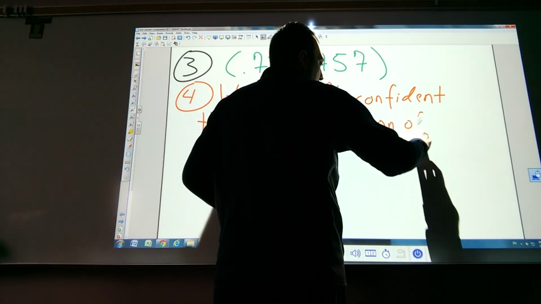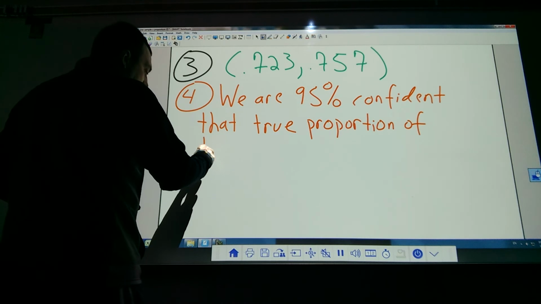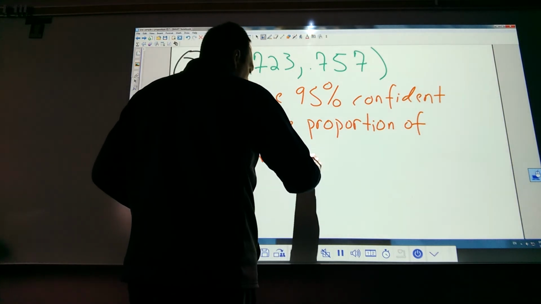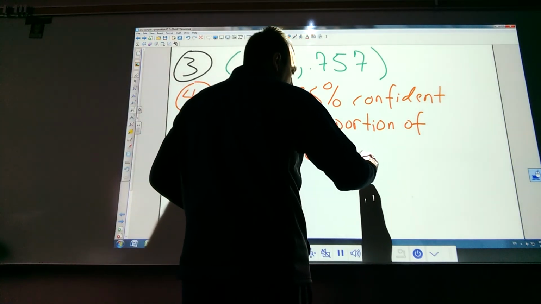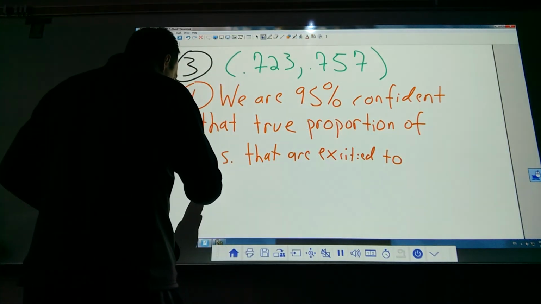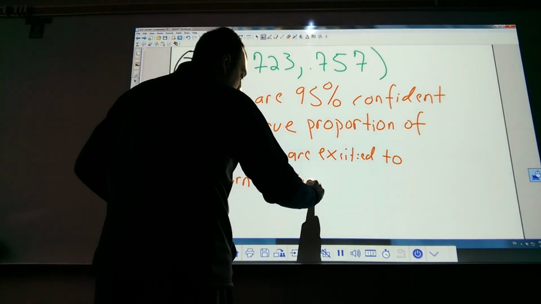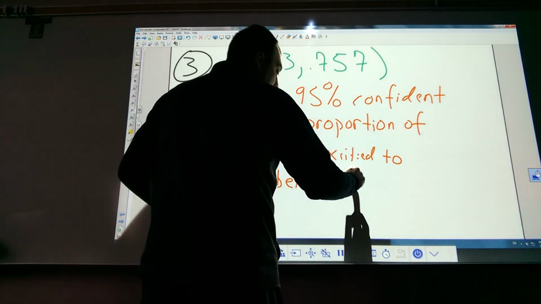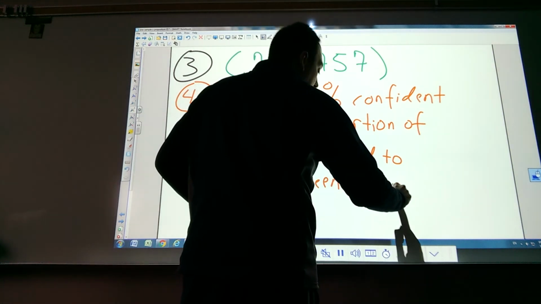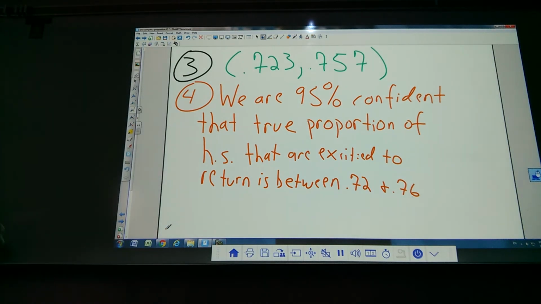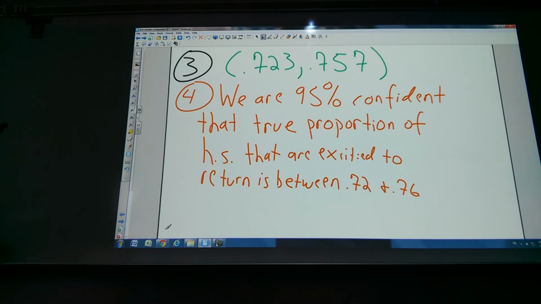Proportion of high schoolers that are excited to return to school is between 0.72 and 0.76. So we're pretty confident that between 72 and 76% of high schoolers are excited to return in the fall in a normal year. And that's the four-step process, okay?